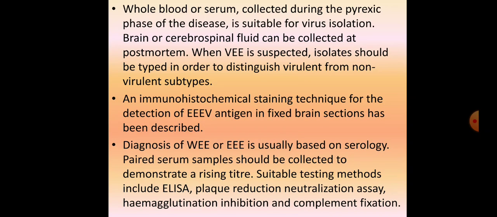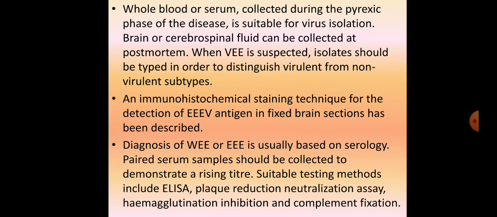Then whole blood or serum collected during the pyrexic phase of the disease is suitable for virus isolation. So this is a suitable sample for virus isolation, that's whole blood or sera. Then post-mortem samples include brain or cerebrospinal fluid. Now when Venezuelan equine encephalitis is suspected, isolates should be typed in order to distinguish virulent from non-virulent subtypes. Then an immunohistochemical staining technique for the detection of eastern antigen in fixed brain section has also been described.